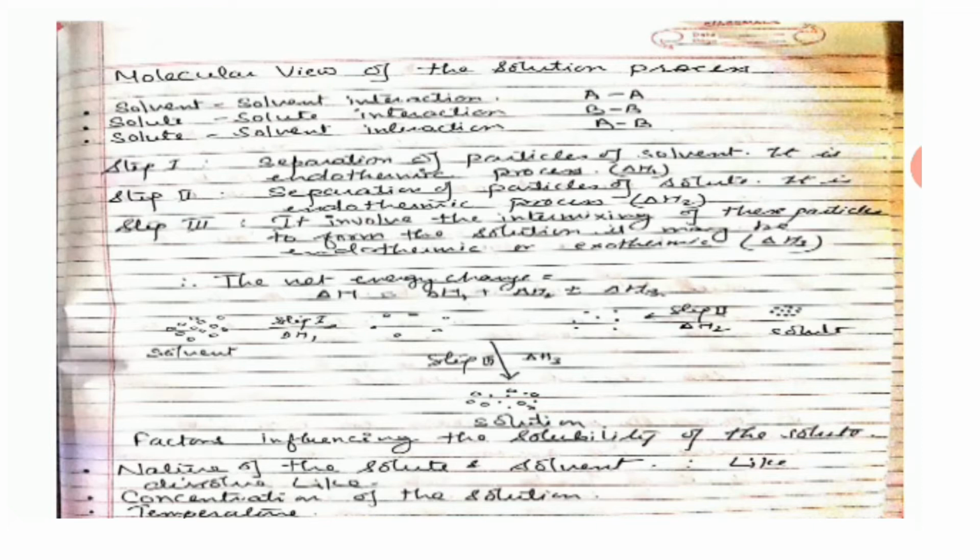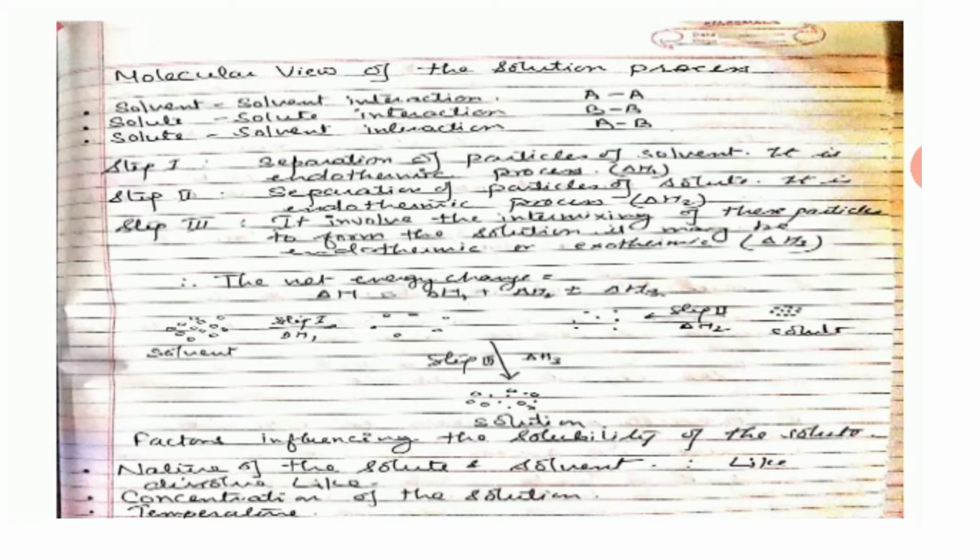Solute-solvent interaction, that is your A and B interaction. For anything to dissolve in a solvent, first of all we have to separate the particles of the solvent. That is, we have to break the solvent-solvent interaction, and this process is always endothermic in nature.